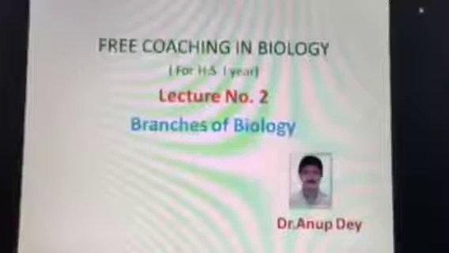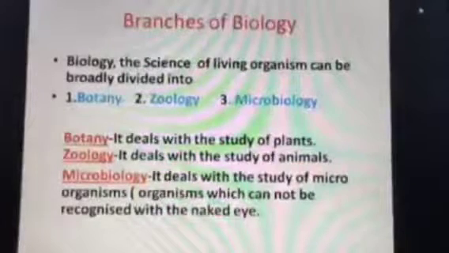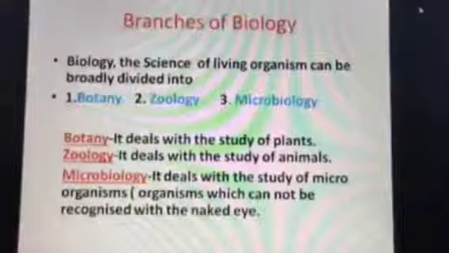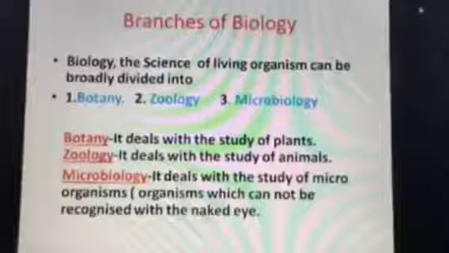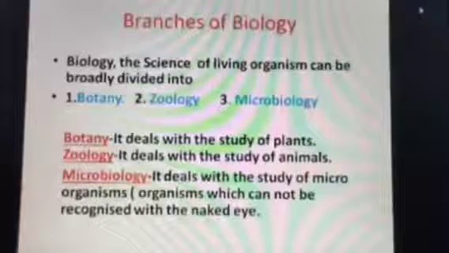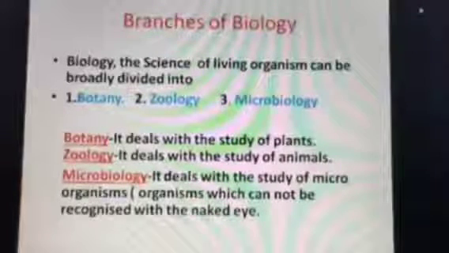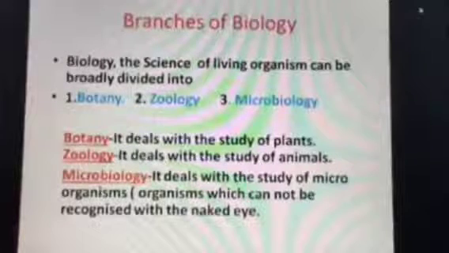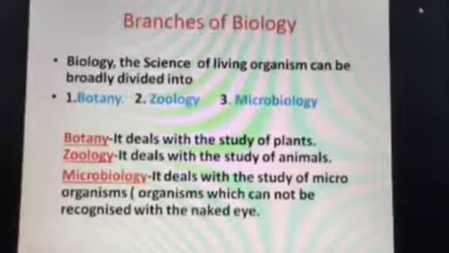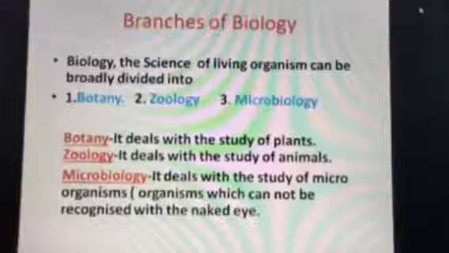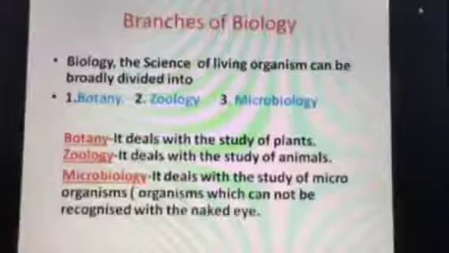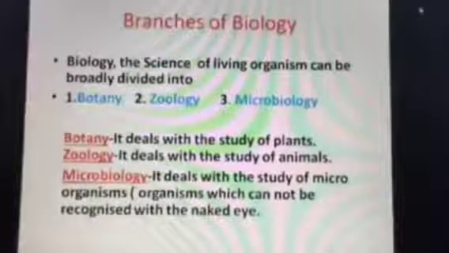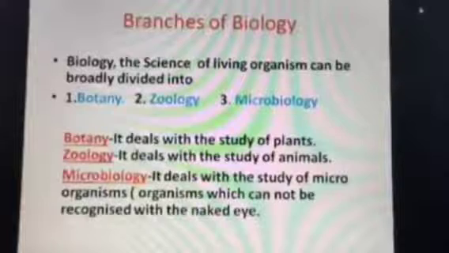As you know, biology, the science of living organisms, can be broadly divided into three different categories: number one, botany; number two, zoology; and the third one is microbiology. So what actually is botany? The study of plants. What is zoology actually? The study of animals. So how can you distinguish plants and animals is also a matter.